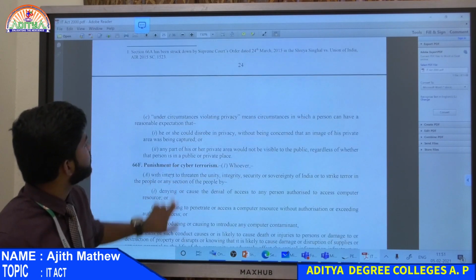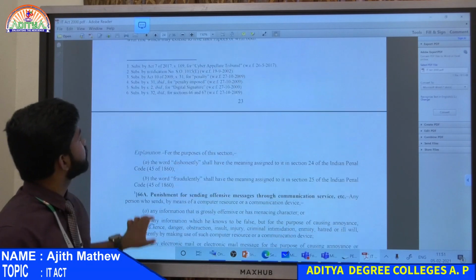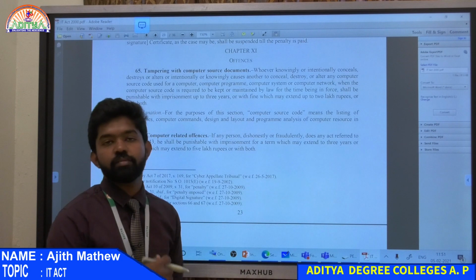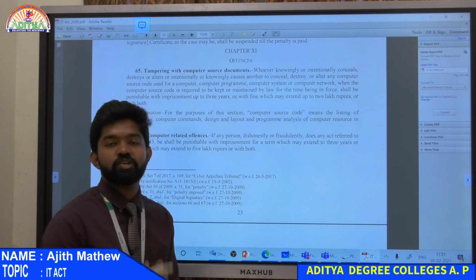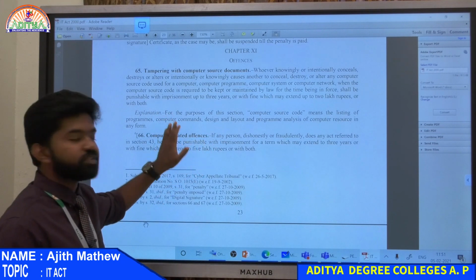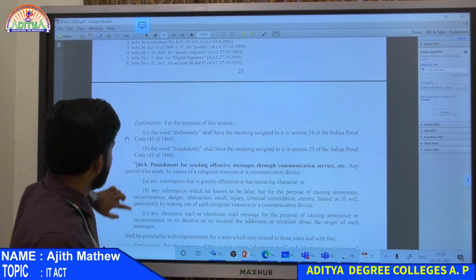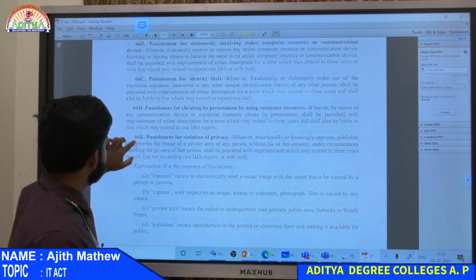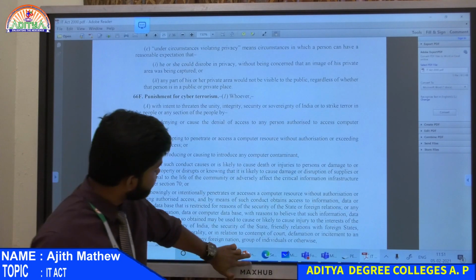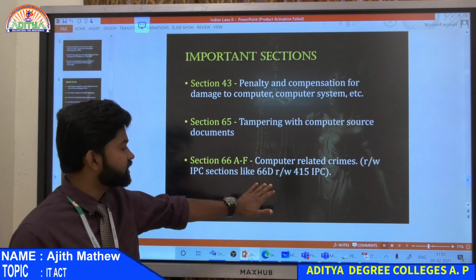Punishments. You have to read the sections, okay? It's very easy, but read these sections. Don't confuse them. If you are reading them now, at the time of exams you won't confuse them. Sometimes you will write 65 instead of 66. So don't confuse them, okay? Tampering with computer source documents, that is 65. Then from 66 we have seen computer related offences. So that is 66A, B, C, D, E and F. To make it easy for you, I have mentioned in the presentations where you have to read, or the subsections in IPC also, I have mentioned here, 66D and 4.